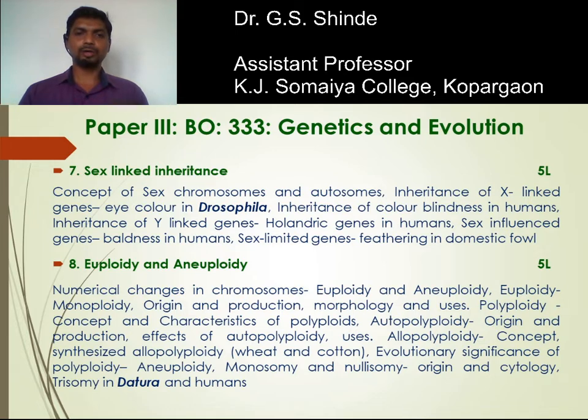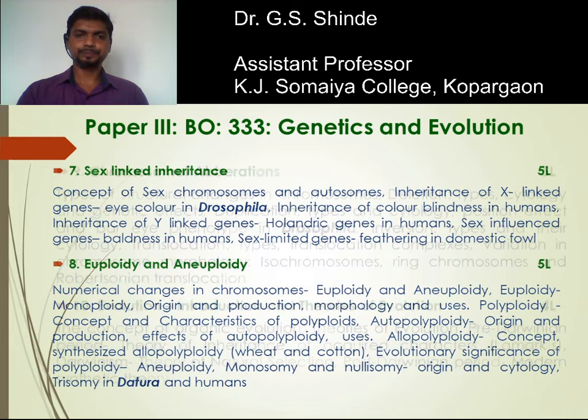Next, aneuploidy. When there is a change in the number of chromosomes, an addition or deletion of one or more chromosomes, the types of aneuploidy are monosomy, nullisomy, trisomy, and tetrasomy. So this is about aneuploidy.